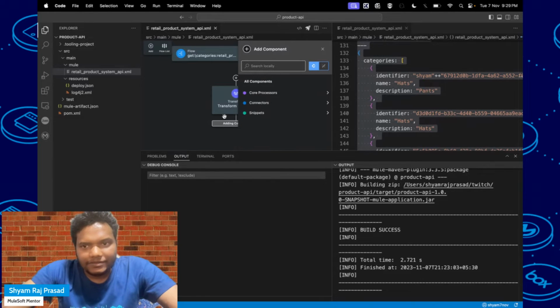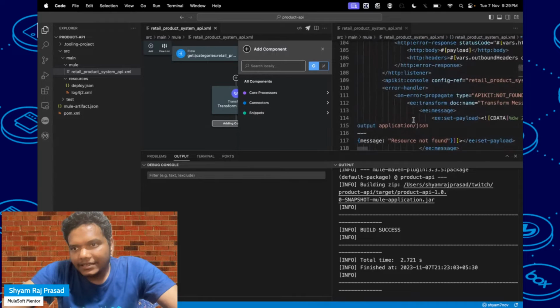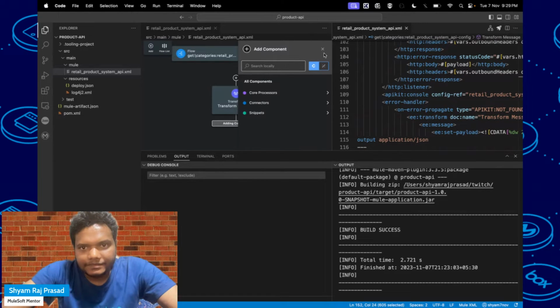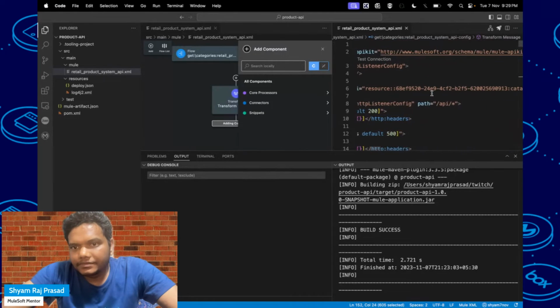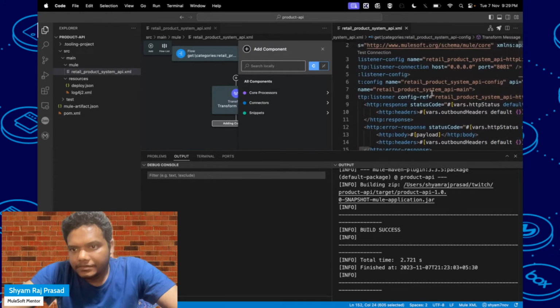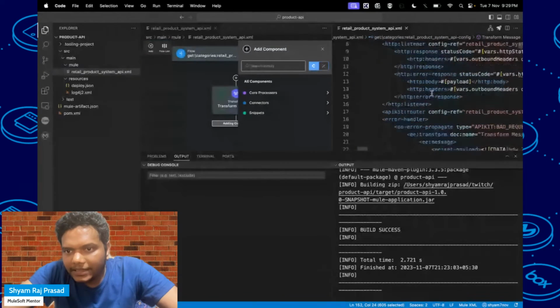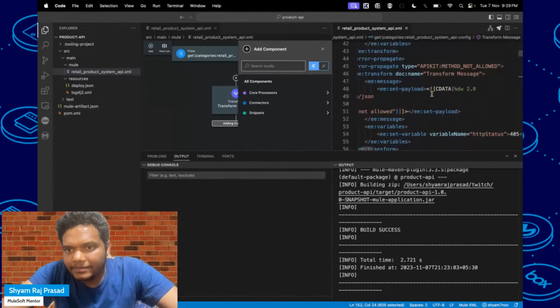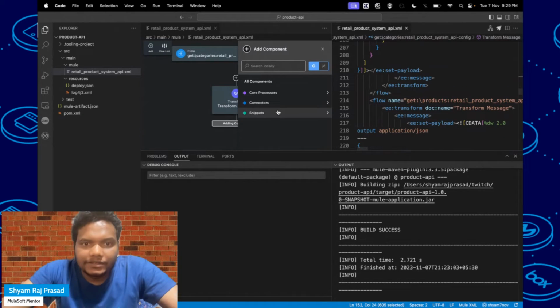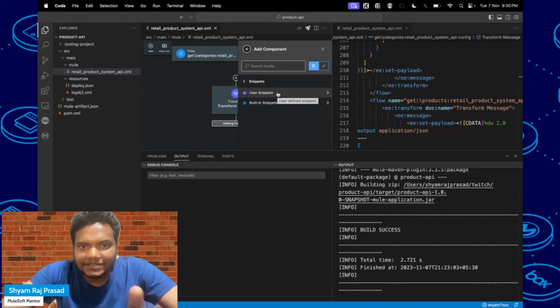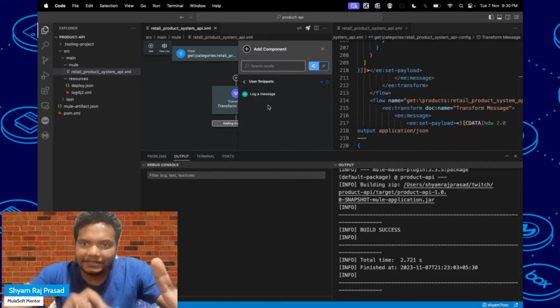Okay, one thing which you will notice is that I think document ID is not there in any of them. Yeah, so let me add some. Here you can see snippets. There are two things: one is user snippets, so you can create your custom snippet also, which I will come to later.